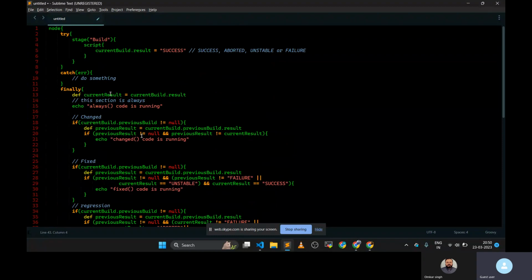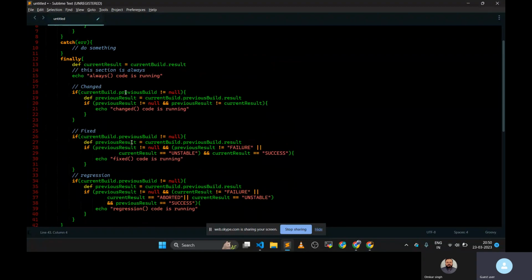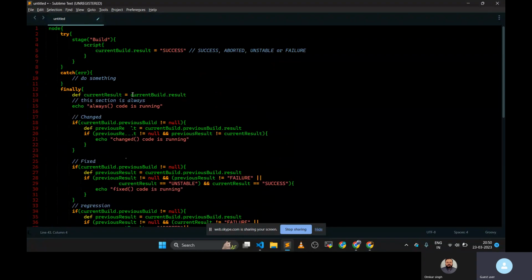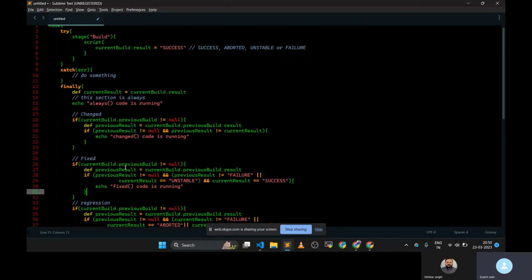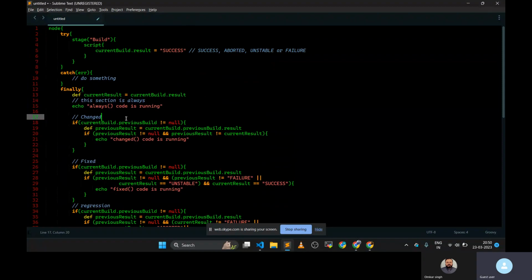By default, Jenkins will provide you some variables like current build, previous build, and current build dot previous build. These are given to you by Jenkins whenever you are running this pipeline. So using those variables, you can achieve the same thing here in the scripted pipeline.